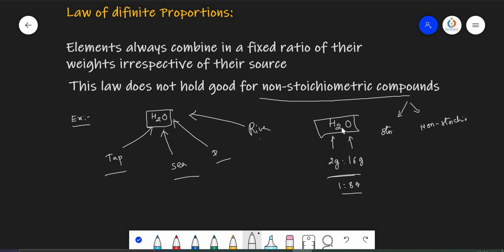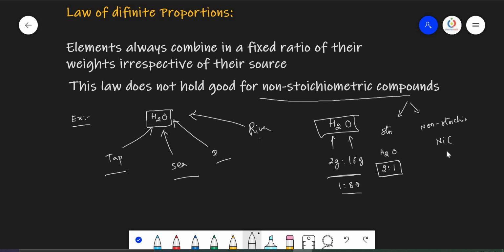Stoichiometric compounds means the molar ratio of the elements remains a whole number ratio. For example, in H2O, 2 hydrogens, 1 oxygen. So this ratio is a whole number ratio. But non-stoichiometric compounds do not have such ratios. They will have some other ratio.